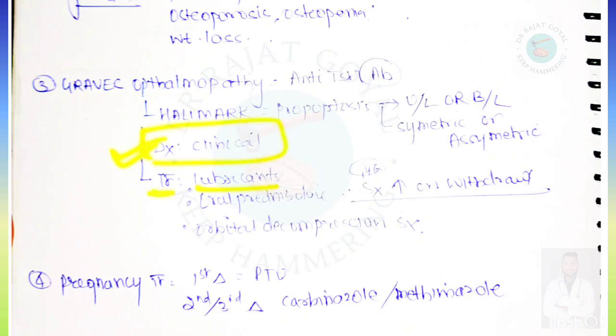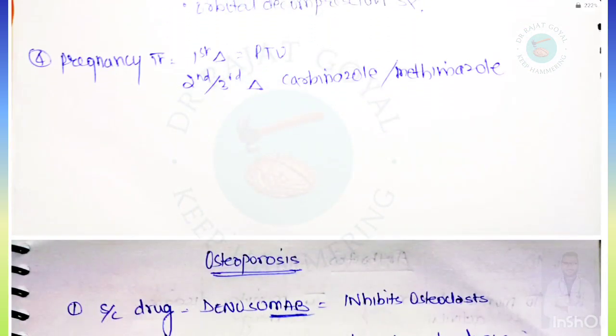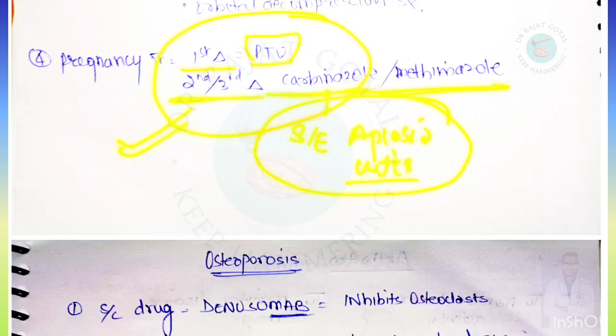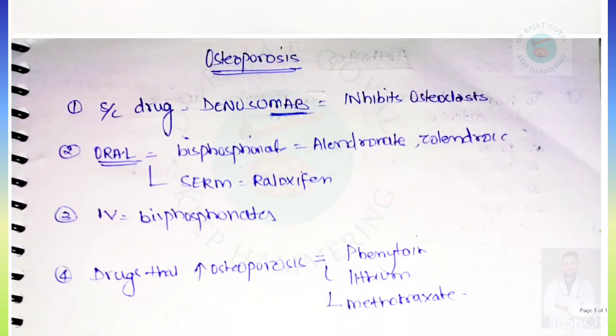Treatment: lubricants can be given, oral prednisolone can be given, and orbital decompression. Generally symptoms increase on withdrawal of prednisolone. If we talk about pregnancy, in the first trimester we give propylthiouracil, and in the second and third trimester carbimazole and methimazole are given. Side effects will be aplasia cutis. Overall, if the trimester is not given, then PTU will be the answer, because it is a safe drug.